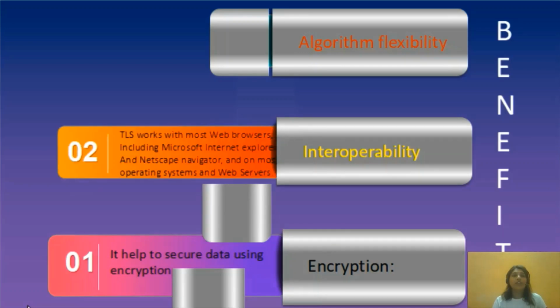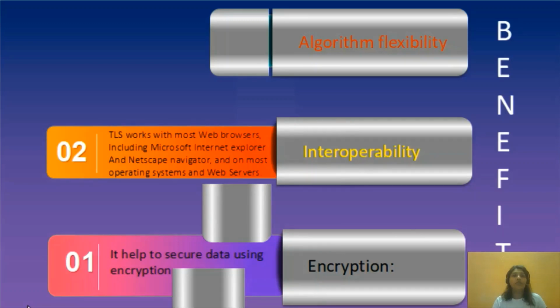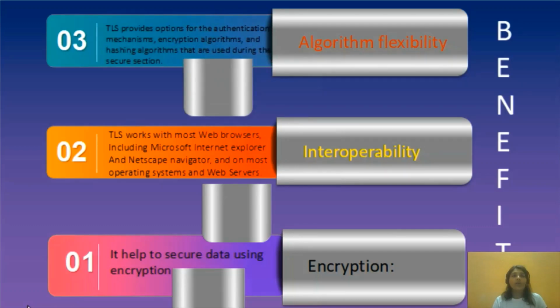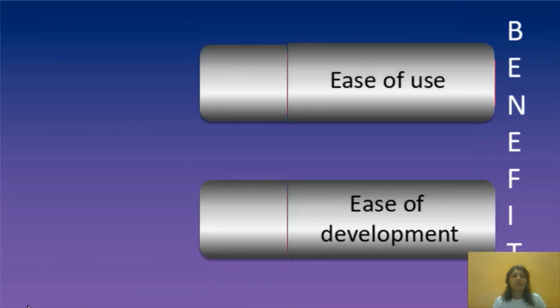So, TLS works with most web browsers including Microsoft Internet Explorer and Netscape Navigator and on most operating systems and web servers. Algorithm flexibility. TLS provides options for the authentication mechanism, encryption algorithm and hashing algorithms that are used during the secure session.